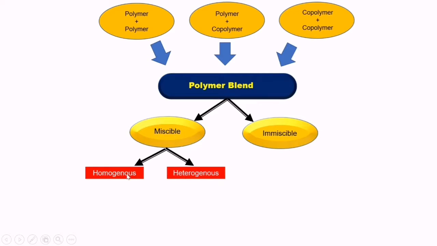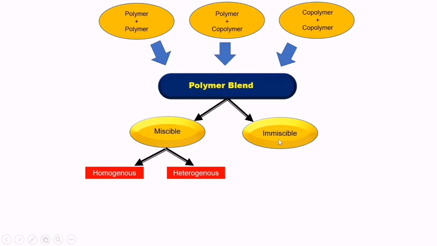They are not homogeneous, but they remain heterogeneous. They are not totally mixed, or they do not have total interaction with each other. At a certain composition level they will interact, but above that composition level they will form a heterogeneous phase. In that case, this blend is called a heterogeneous miscible blend. So this type is a heterogeneous miscible blend, and it should not be confused with the term immiscible.